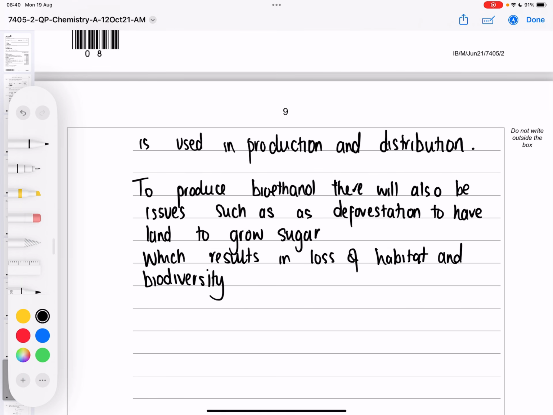So although this may be better in terms of carbon into the atmosphere than burning a regular fossil fuel, there are other considerations you need to think about and write about in your answer.